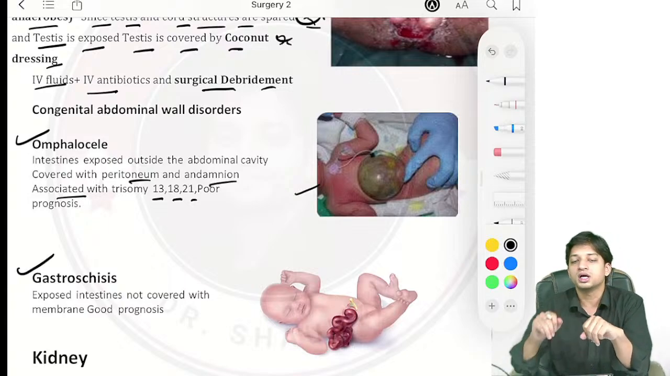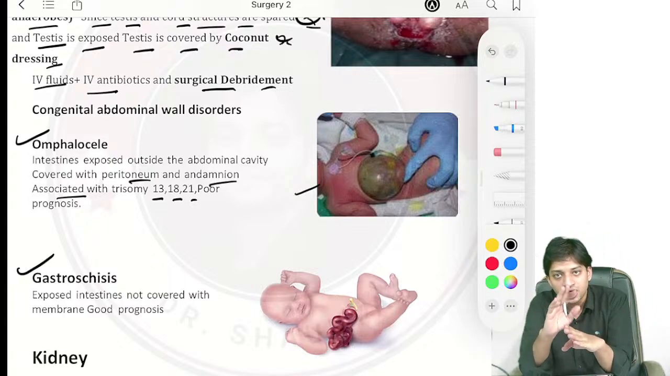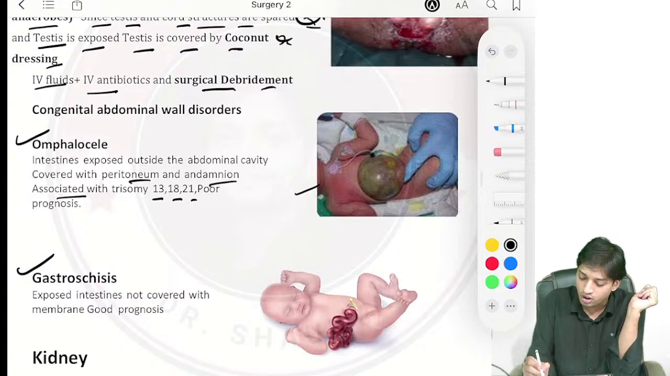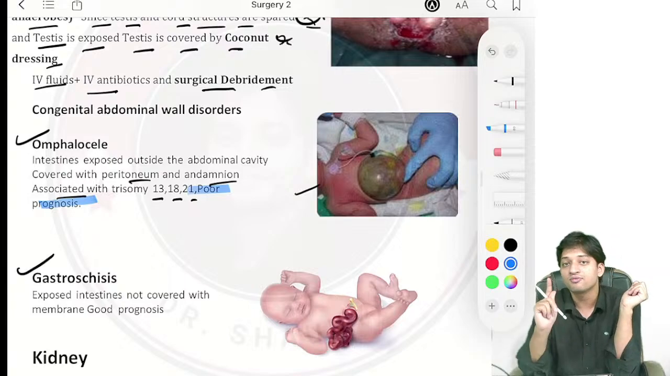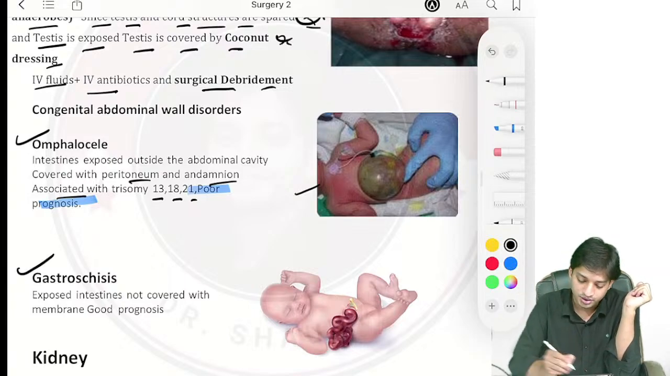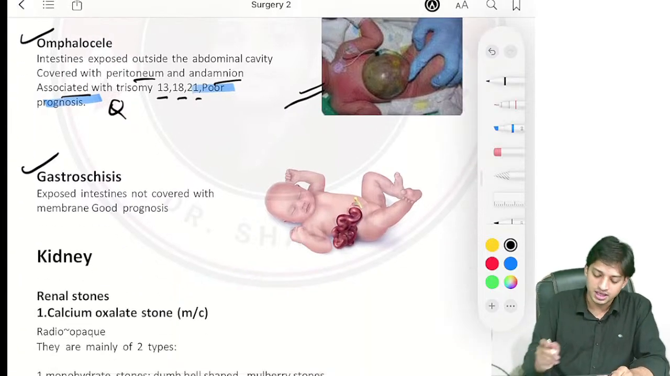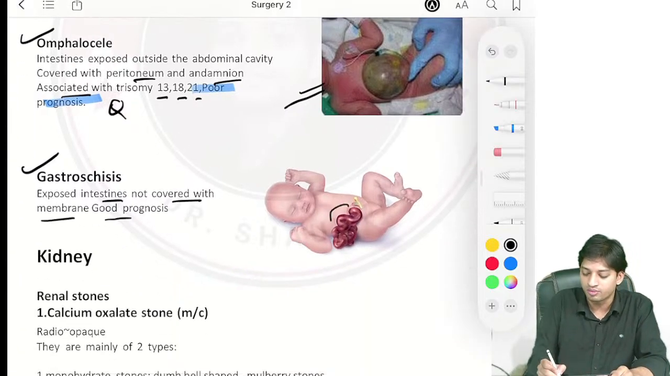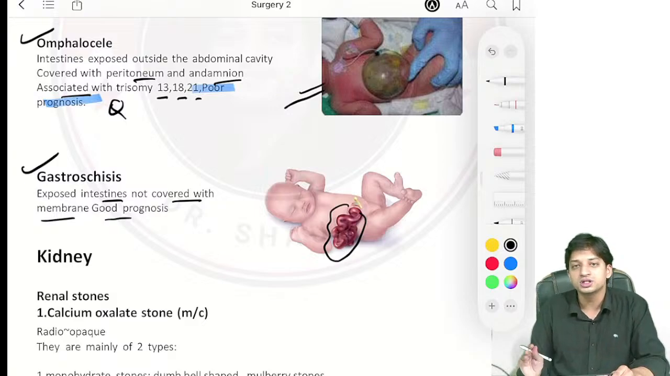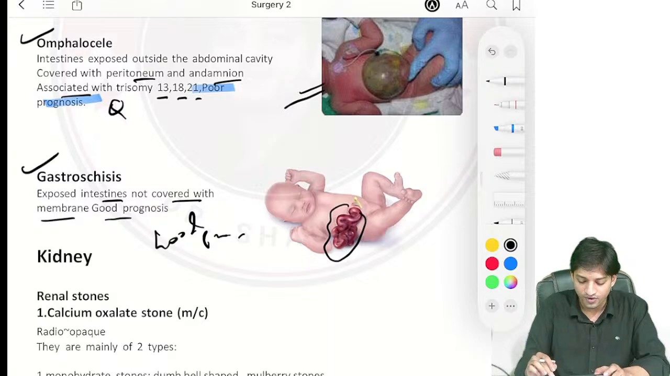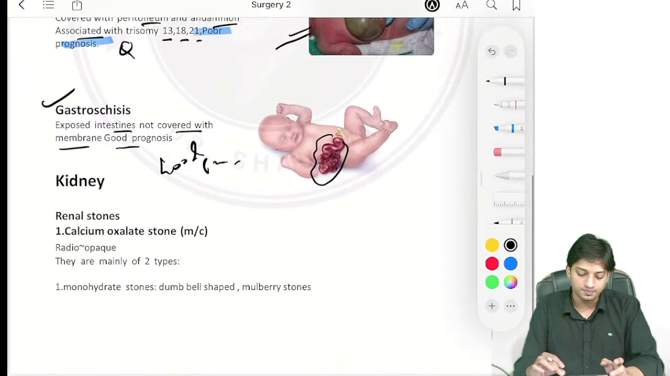And one more thing, understand, omphalocele is generally covered by the membranes, but it will have poor prognosis. Very important point, remember, omphalocele will have poor prognosis. Question point. And you can look from this image. Coming to gastroschisis, the intestines are not covered with membrane, and how will the prognosis be? It will always be good prognosis. Okay, fine.